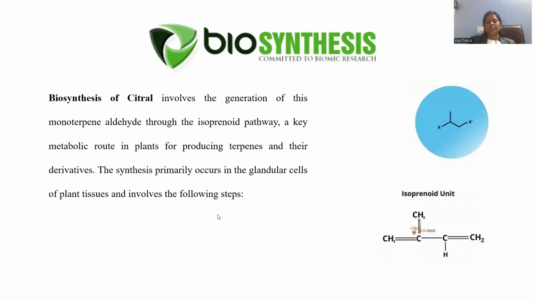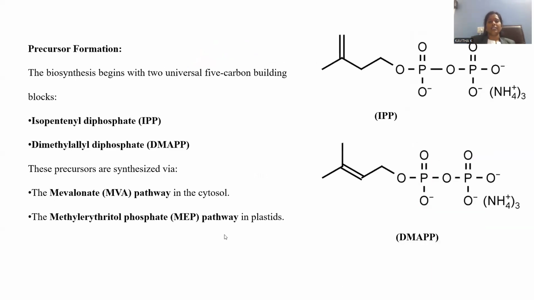Let's go with the biosynthetic pathway steps involved in citral manufacturing. Precursor formation: in order to manufacture citral, two key components are very essential. One is isopentenyl diphosphate, abbreviated as IPP, and the other is dimethylallyl diphosphate, abbreviated as DMAPP.